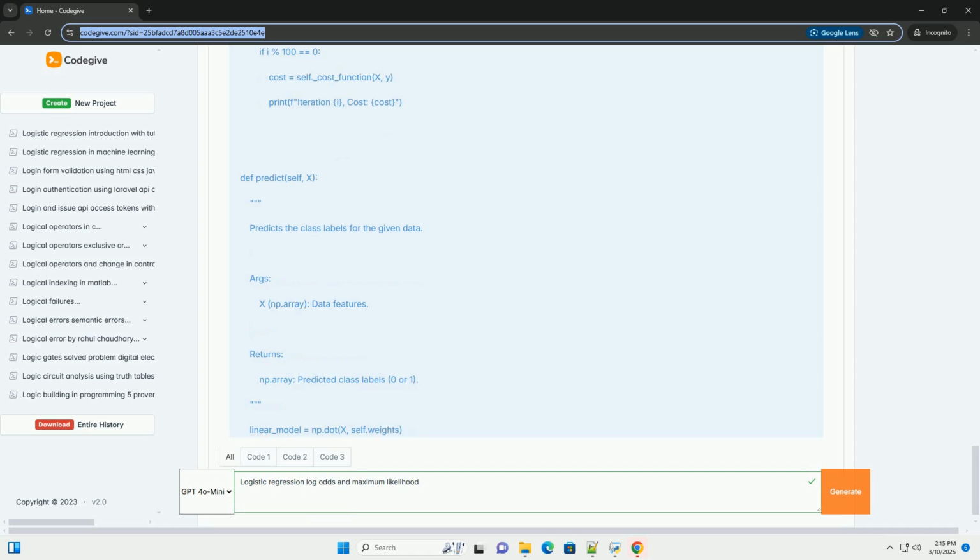Log odds, logit. The log odds is the natural logarithm, base e, of the odds. The log odds transformation makes the relationship between the probability and the features linear. This is essential for using linear models like linear regression in the context of classification. Why use log odds? 1. Linearity. Log odds create a linear relationship between the input features and the output. This allows us to use a linear model, like the weighted sum of features, to predict the log odds.